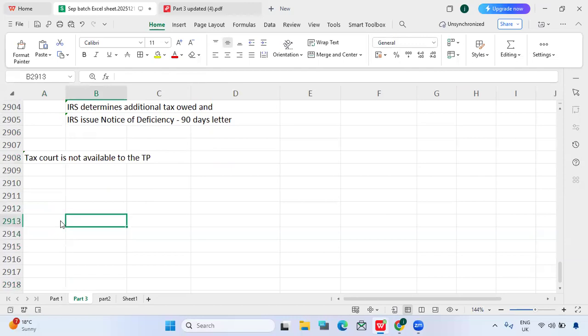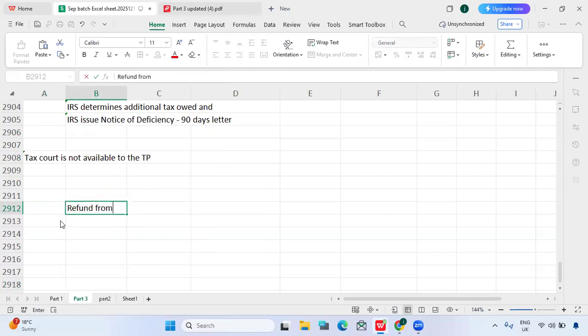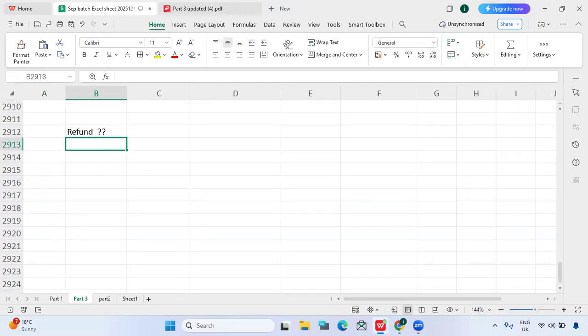If you want to get a refund from the IRS, can we file a case in the Tax Court? The taxpayer wants a refund because he paid an excess amount. Can he file any case in the Tax Court? No, he cannot do that. The taxpayer has already paid the tax and is only seeking a refund, so in refund cases, we cannot do that.